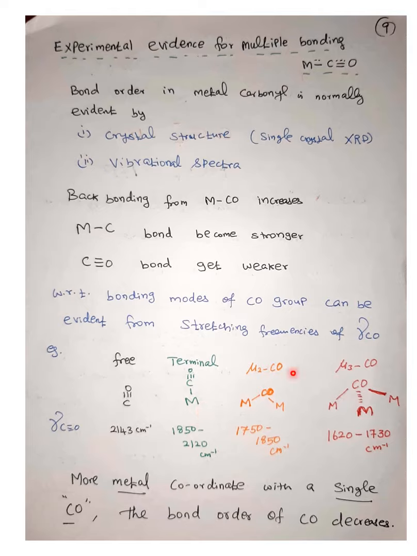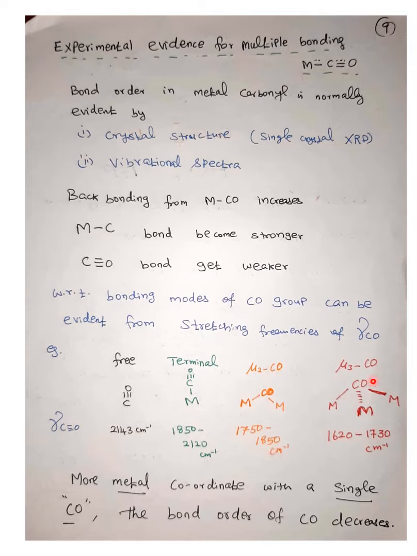When the carbonyl is bridging two metal centers, you can see that the extent of reduction is much more predominant. That means the carbonyl becomes more of a character between triple bond and double bond, and as a result the stretching frequency reduces to the 1750 to 1850 centimeter inverse range.